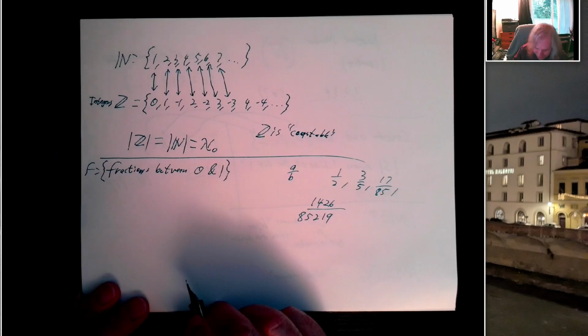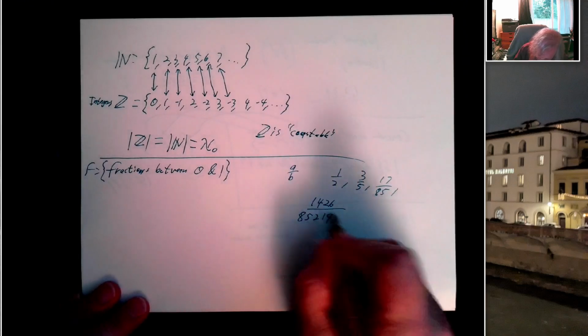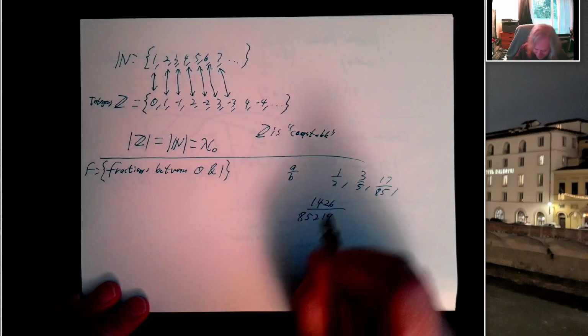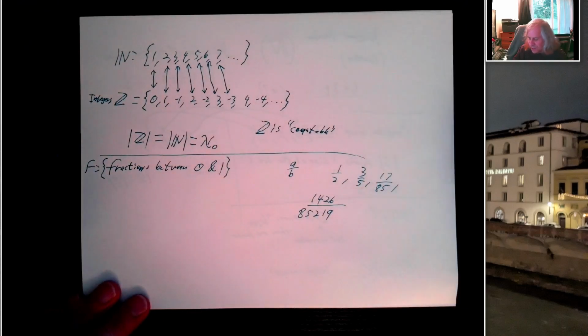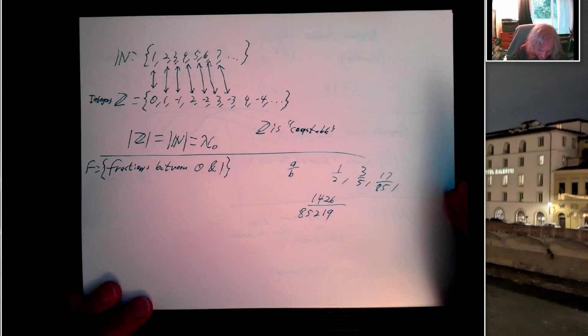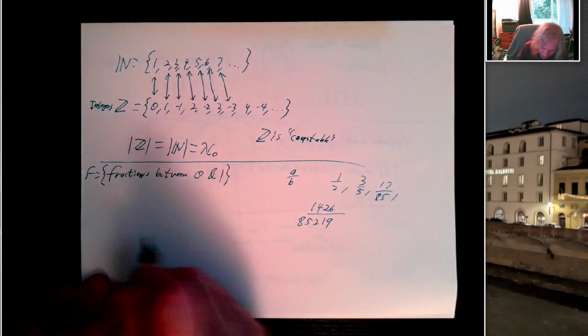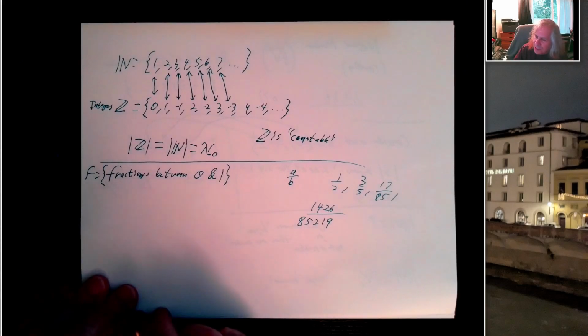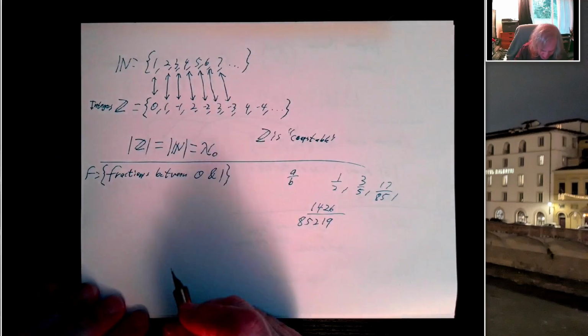And it's almost like there's an infinite number of these, right? Because I have an infinite number of choices for the bottom. And for each of those, you know, I can write any number up to that on the top. I could write 10 billion over 10 billion and 1 and get a new fraction. But it turns out I can arrange these fractions in a way that lets me say, here's the first one, the second, the third, the fourth, the fifth, and so on.